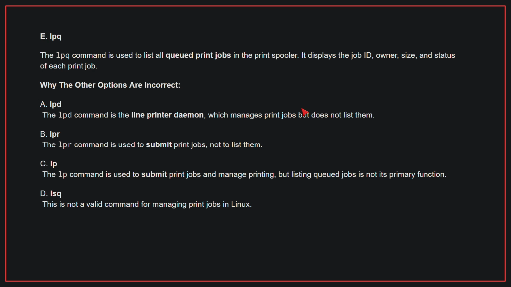A. lpd. The lpd command is the line printer daemon, which manages print jobs but does not list them. B. lpr. The lpr command is used to submit print jobs, not to list them. C. lp. The lp command is used to submit print jobs and manage printing, but listing queued jobs is not its primary function. D. lsq. This is not a valid command for managing print jobs in Linux. Therefore, the correct answer is E.